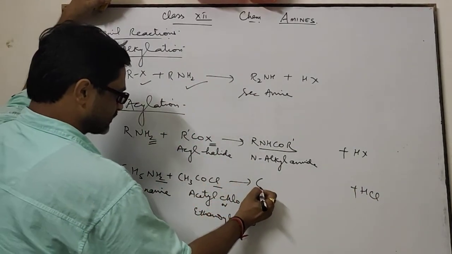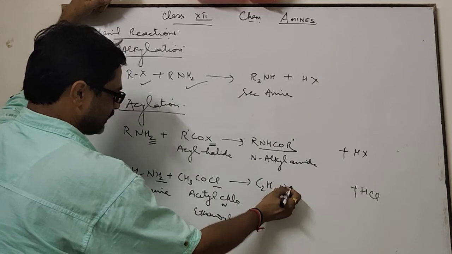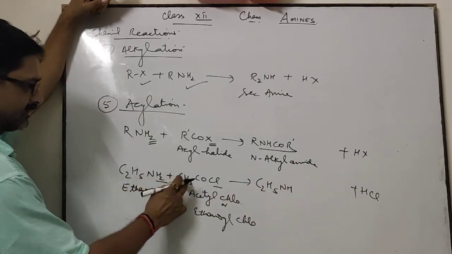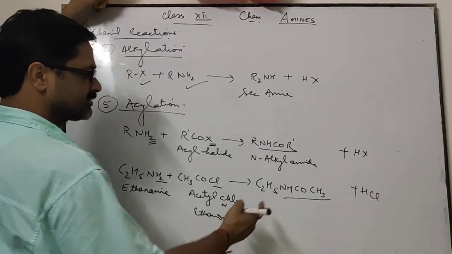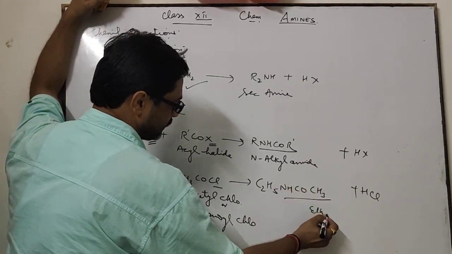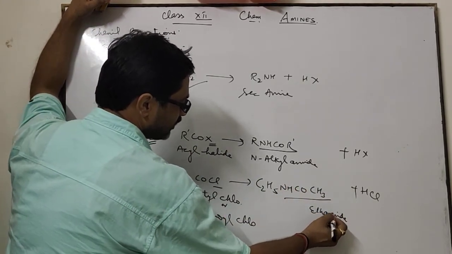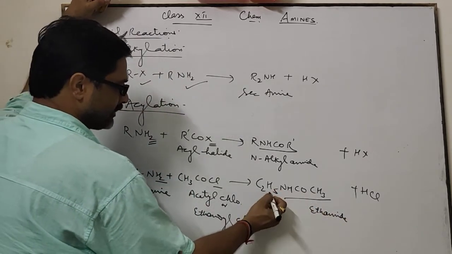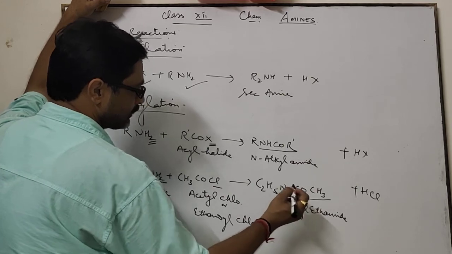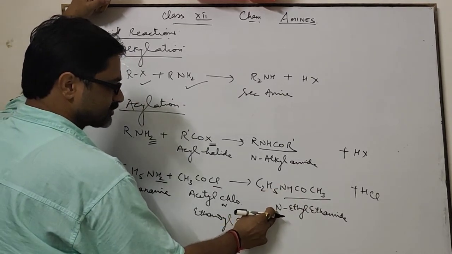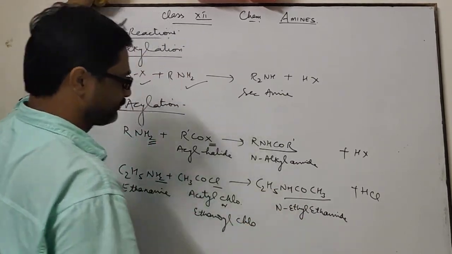Hydrogen chloride is released, C2H5NH, and here COCH3. This CH3CONH2 is ethanamide, and in this ethanamide, hydrogen is replaced with ethyl, hence it is called N-ethyl ethanamide.